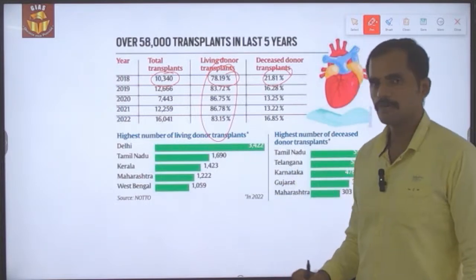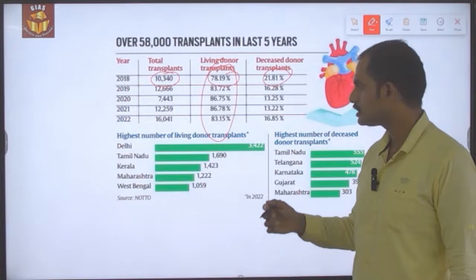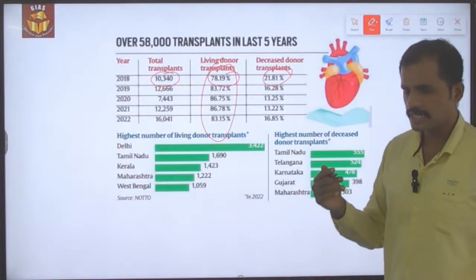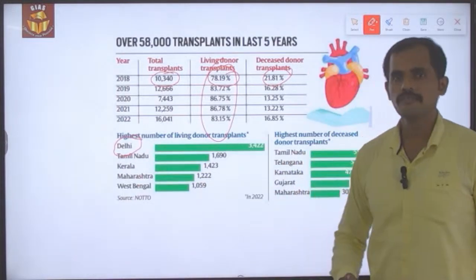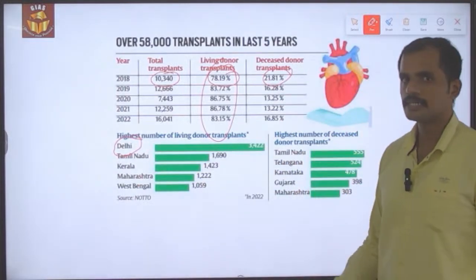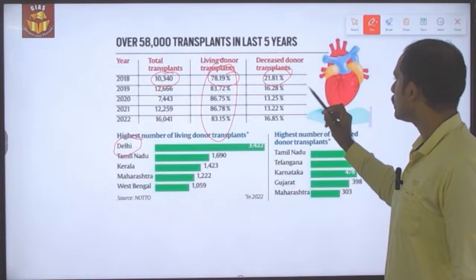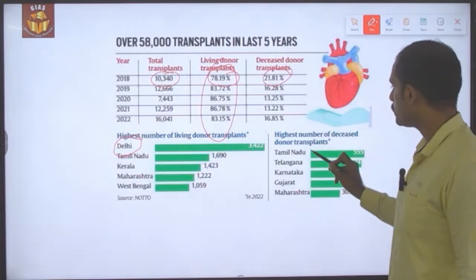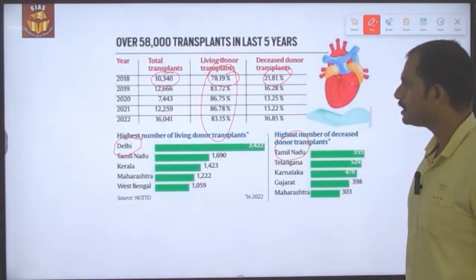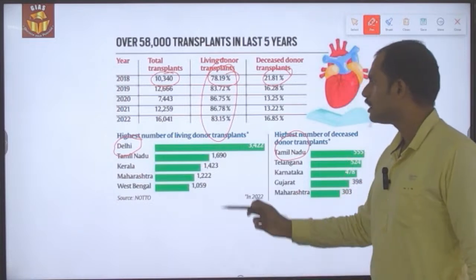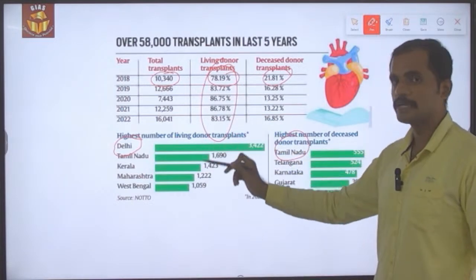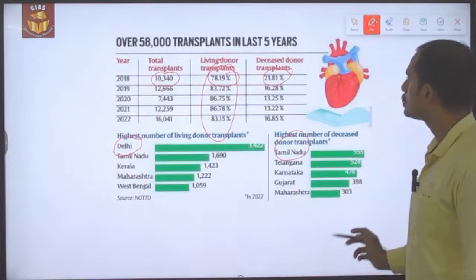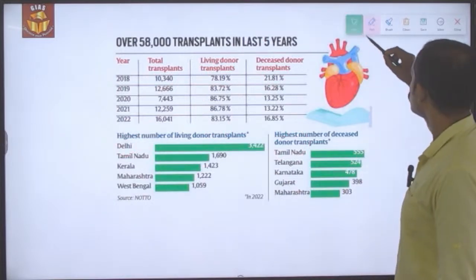And in terms of cities or states, Delhi has the highest number of living donor transplants, and in the case of deceased donor transplants, it is Tamil Nadu that is leading the rank. In the case of living donor transplants also, Tamil Nadu occupies second rank after Delhi. So this is what the data brings out.